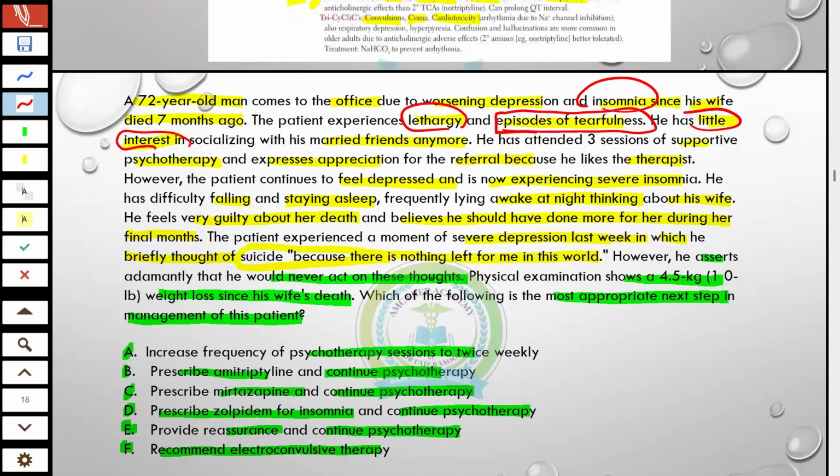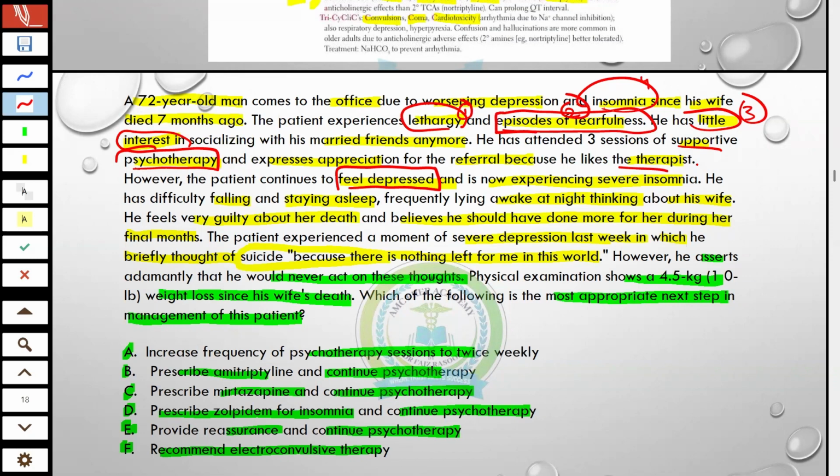Now the patient is in a depressive state, and he already joined the psychotherapy sessions, but they were ineffective. So now the patient is feeling further depressed: lethargic, episodes of tearfulness, then anhedonia, little interest, as well as insomnia, and not enjoying his life.